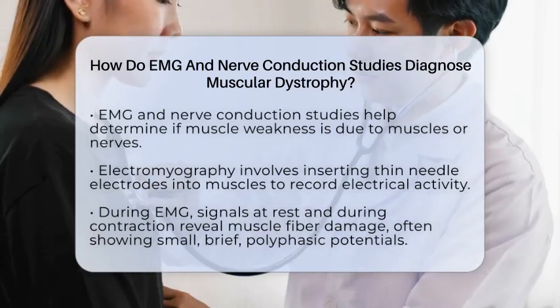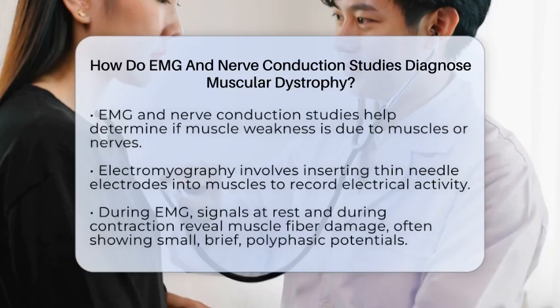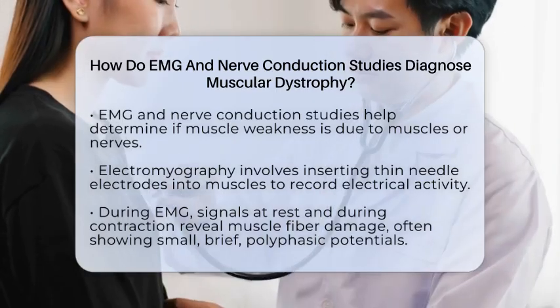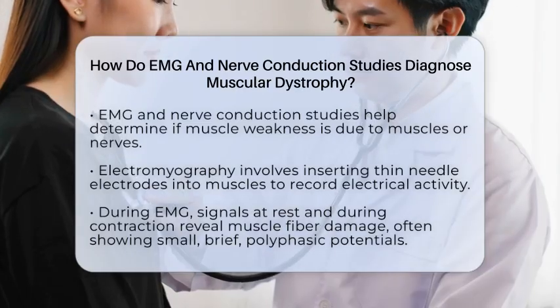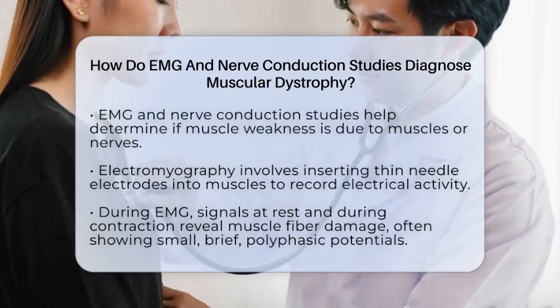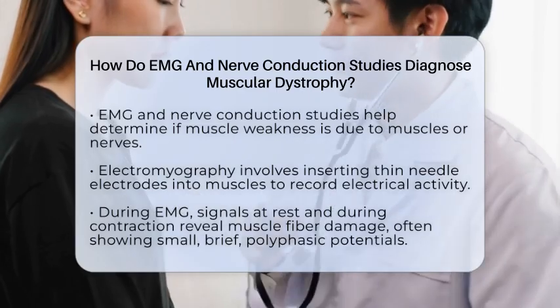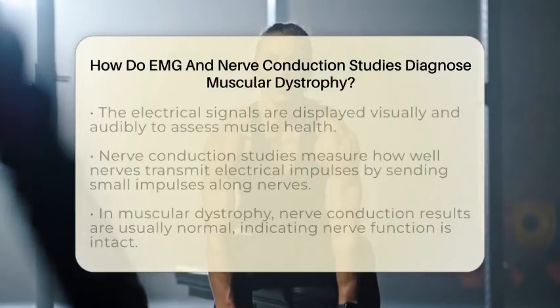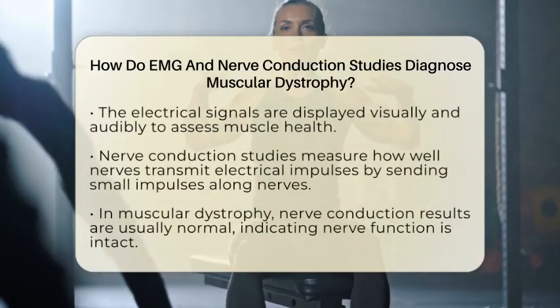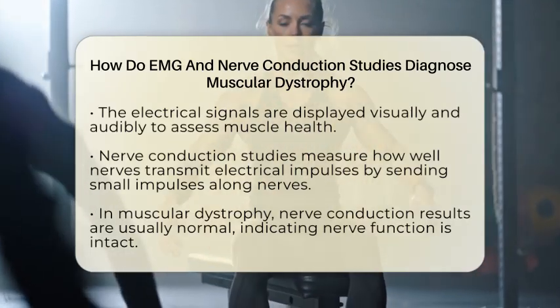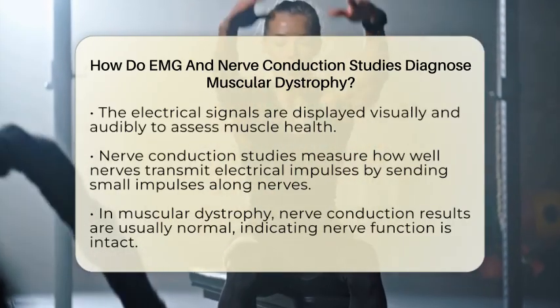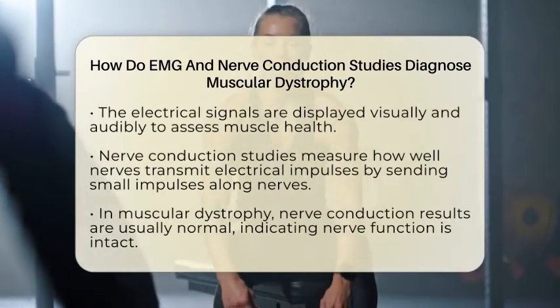Electromyography involves inserting very thin needle electrodes into specific muscles. These electrodes record electrical activity when the muscle is at rest and during contraction. In muscular dystrophy, the electrical signals often show a pattern called myopathy, which means the muscle fibers are damaged or regenerating. You might see small, brief, and polyphasic motor unit potentials, indicating muscle fiber degeneration.